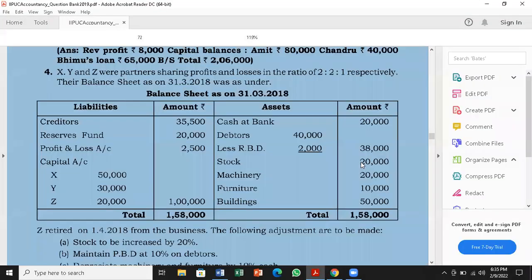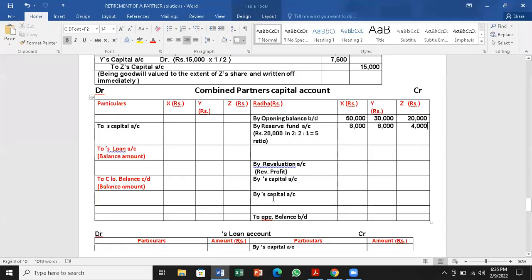Next, we have to search for the P&L account. We have the profit and loss account here on the liabilities side. So first capital, then reserves, then P&L.